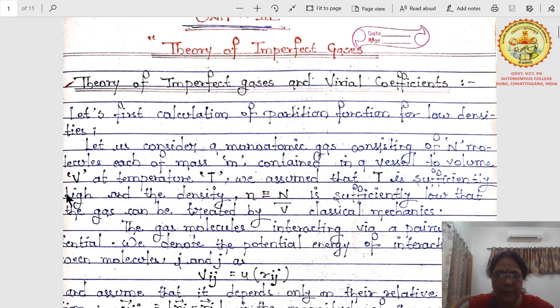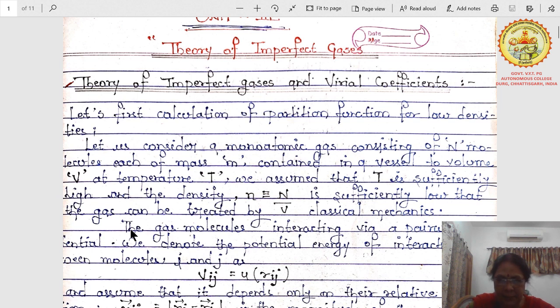For that, we consider a monoatomic gas consisting of N molecules, each of mass m, which is contained in a vessel of volume V at temperature T. We assume that temperature T is sufficiently high and the density, which we denote by small n, equals capital N by capital V, that means the number of molecules per unit volume. It is sufficiently low that the gas can be treated by classical mechanics.